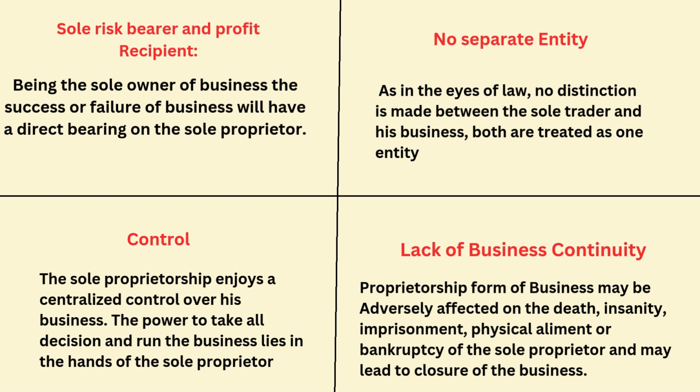So, lack of business continuity. If a single person is running a business and anything happens, we are human beings, right? Anything may happen, some uncertainty will come. So if anything happens, your business may close or wind up, with no one there to take care of it. So lack of business continuity will be there. If it is a family business or partnership, there may be a possibility of continuing the business, but in sole proprietorship, you have to close the business if anything happens to that single person.